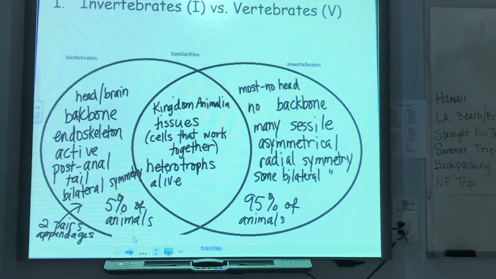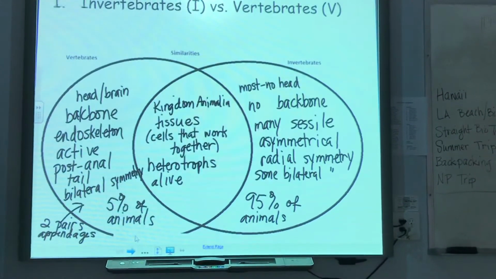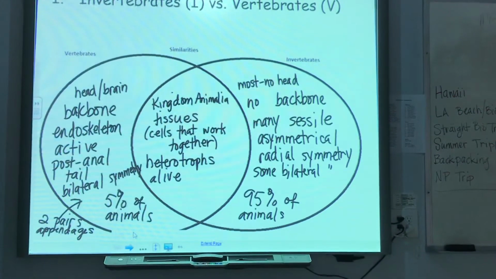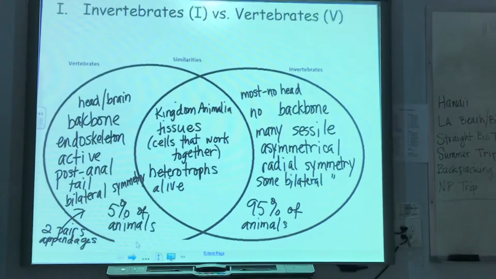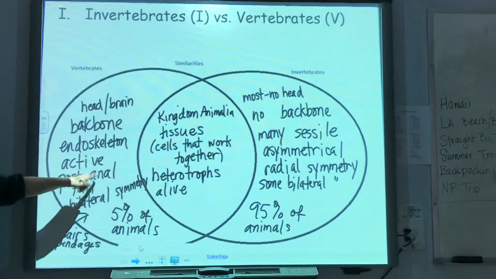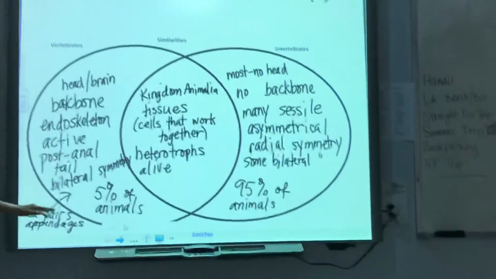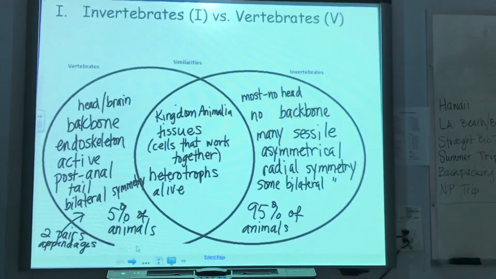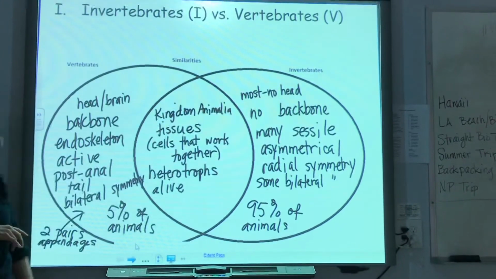Actually, when you're in utero, when you're an embryo, there is a little tail that forms there. And some people are born with that little thing still sticking out, which can be no big deal and they just cut it off, or it can be a big deal and lead to problems. It's called spina bifida. But anyway, all vertebrates have that post-anal tail of some kind. In primates, it's very, very small. It's just a little bone that sticks a little bit beyond. But in all other vertebrates, you can see that tail. Invertebrates have no tail like that.